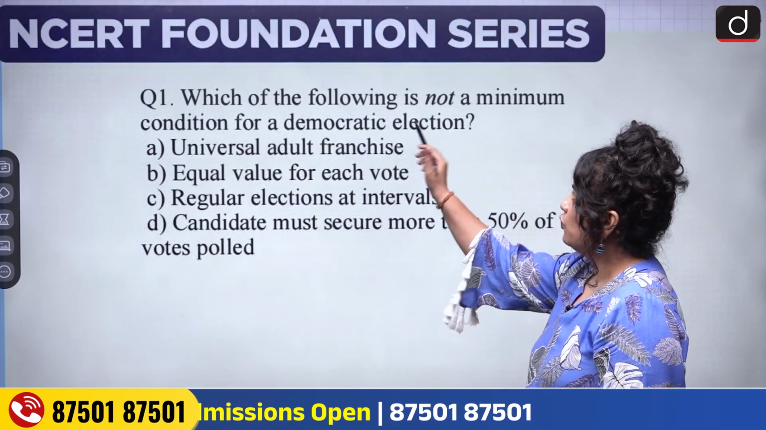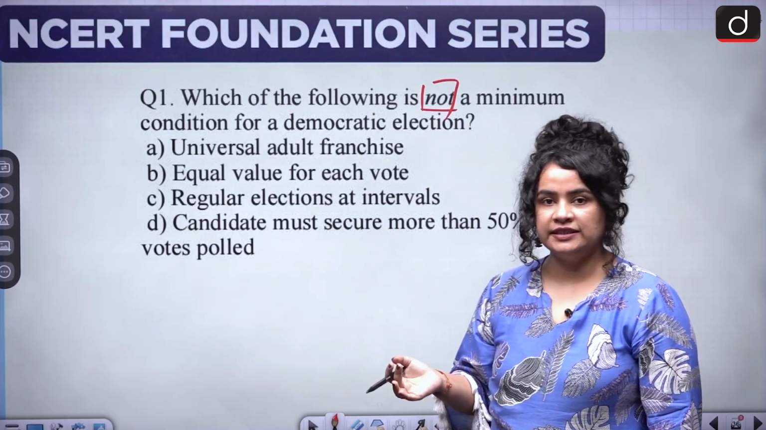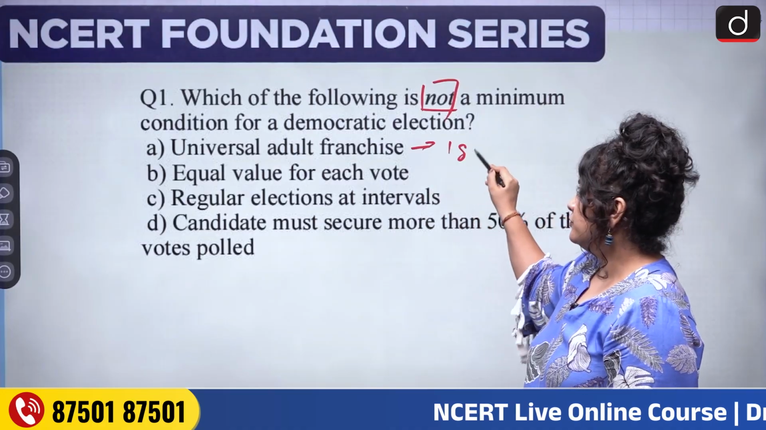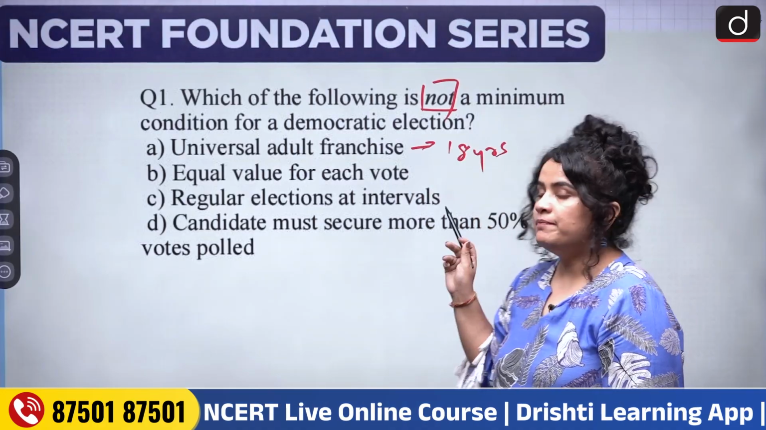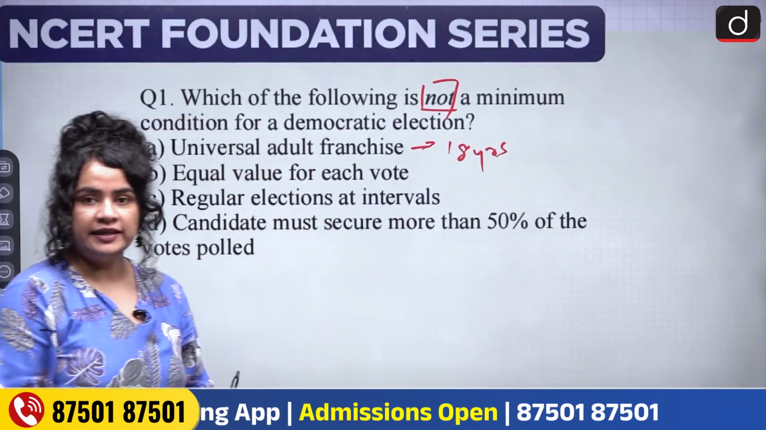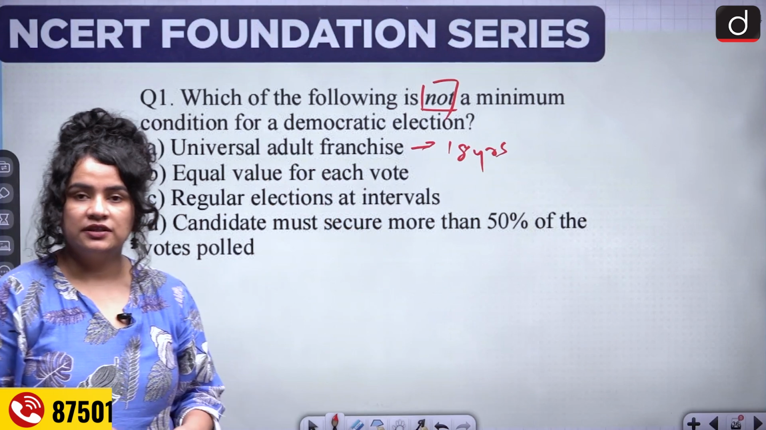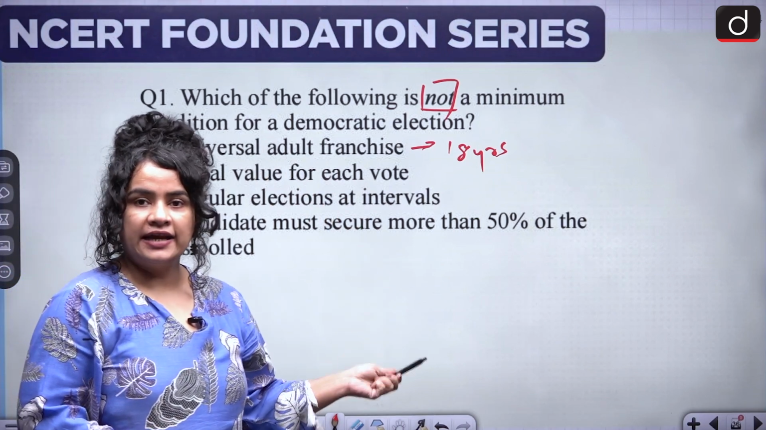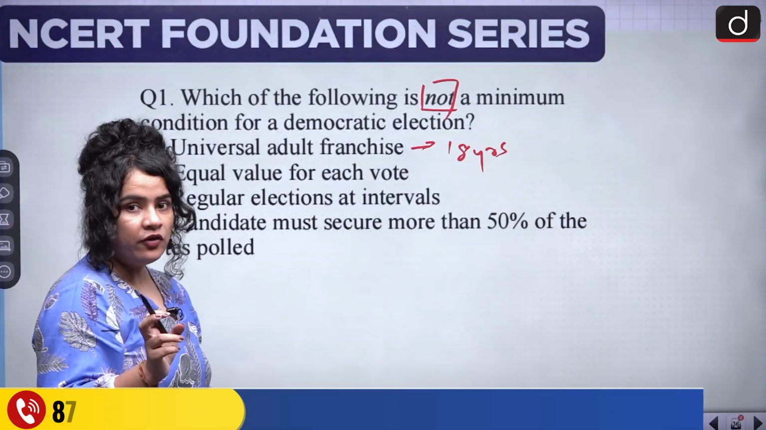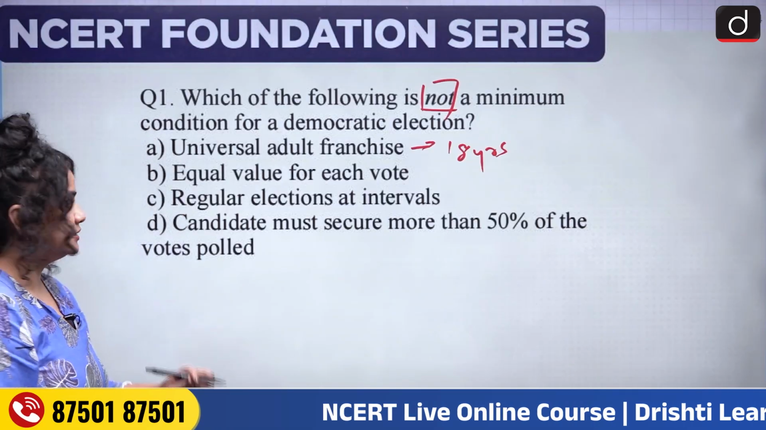Question number 1. Which of the following is not a minimum condition for a democratic election? A. Universal adult franchise. We know that this is actually the bare minimum, the most essential condition for a democratic election, that every adult who is 18 years of age should get the right to vote and that every adult's vote has equal value. If you recall, we did this in the very first video on democratic politics.